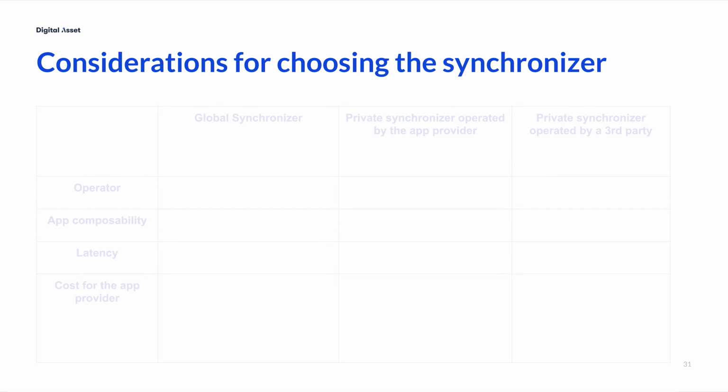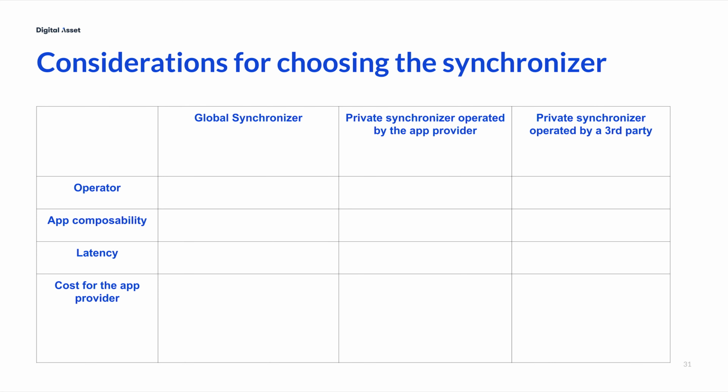The considerations for choosing the synchronizer are summarized in the table. In all Daml apps, the app provider and users must trust the operator of the synchronizer for the availability of their ledger to process transactions, which is why in the previous lessons that focused on a single Daml app, the default assumption was that the app provider operates the synchronizer. This gives the app provider full control over this piece of the critical infrastructure required to run the app.